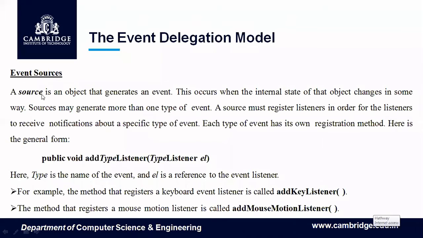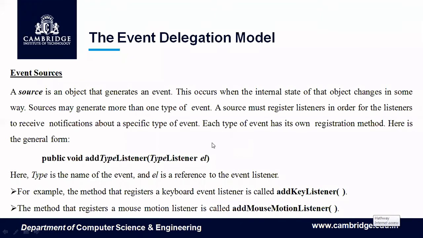Now, the source has to delegate the work to a listener. Therefore, the source should make the registers listen to it. Listeners register to it. Then only the source can notify about the event to such registered listeners. So whoever are the listeners who have registered, all the listeners will get a notification about a specific type of event. Now, each type of event has its own registration method.